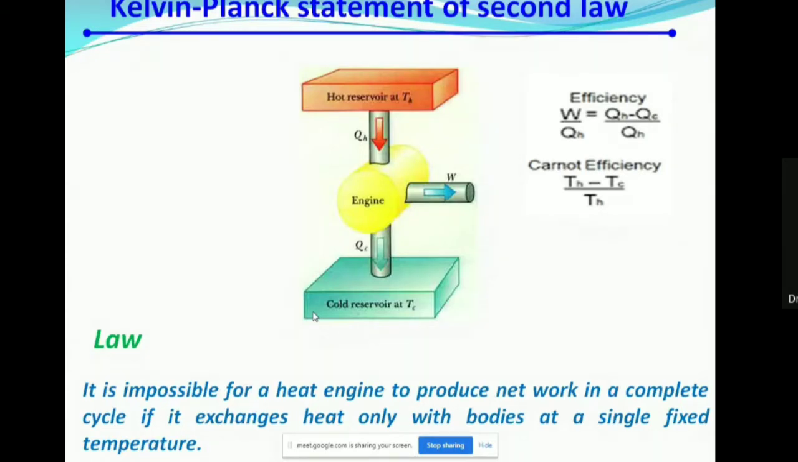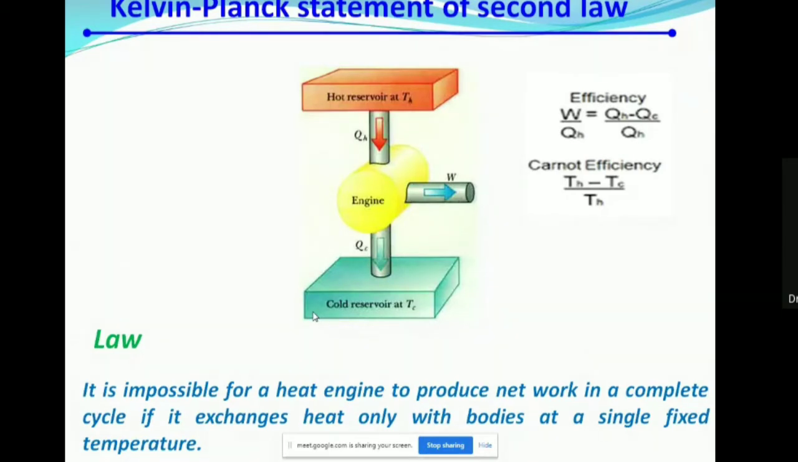if it exchanges heat only with bodies, bodies being nothing but reservoirs. In the diagram, the red and green colors are the hot reservoir and cold reservoir. Those are the bodies. So it exchanges heat only with bodies at a single fixed temperature.